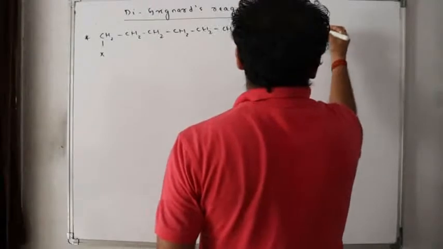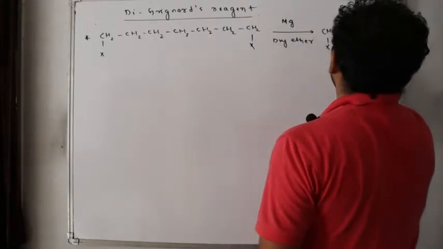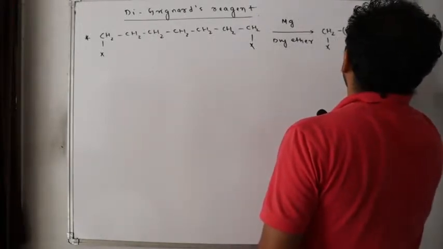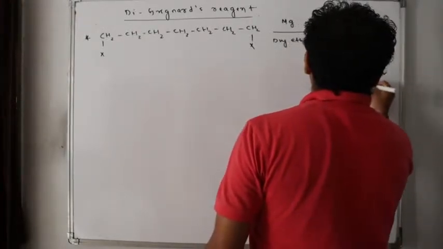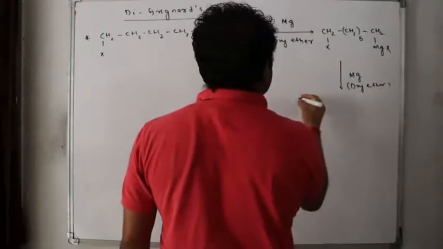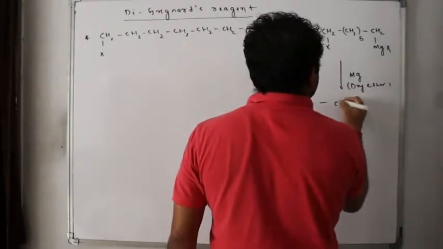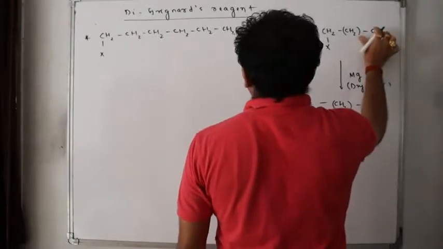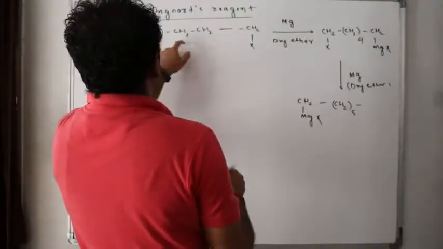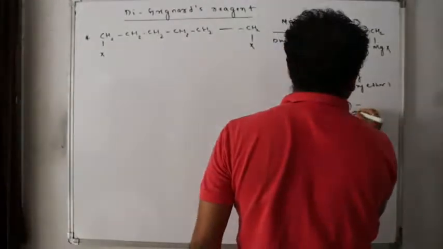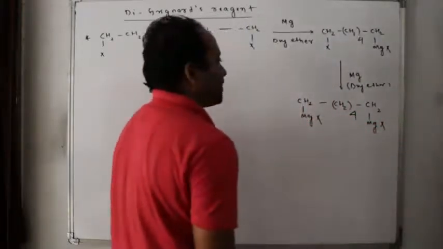CH2X, CH2, CH2MgX, Mg with dry ether, CH2MgX, CH2 whole 4, 1, 2, 3, 4, 5, 6, CH2MgX, isn't it?